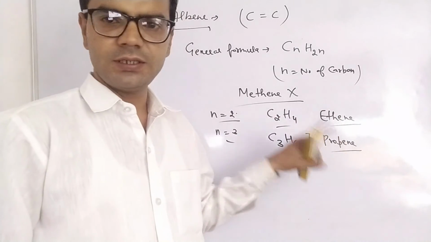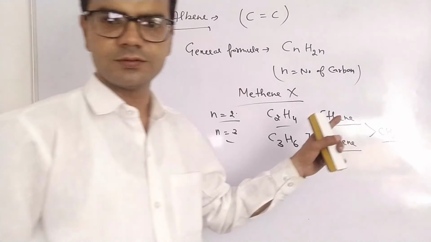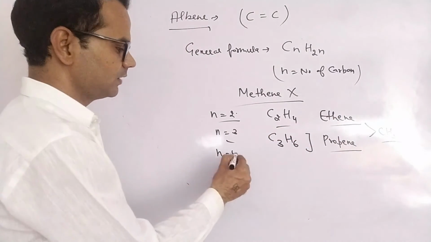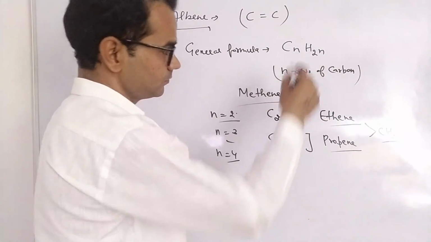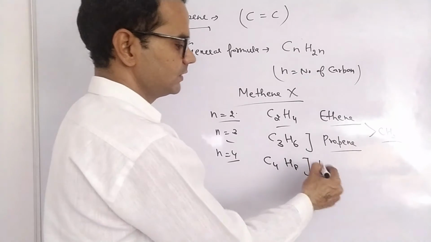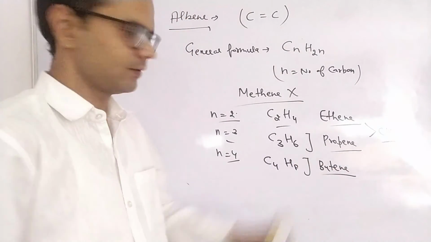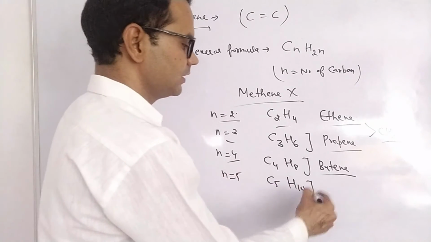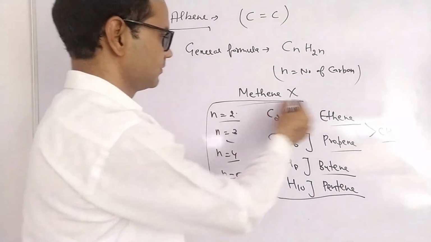In ethene and propene there is a difference of CH2. Right. Put the value n equal to 4, C4H8. Now this is butene. See, n equal to 5, C5H10.